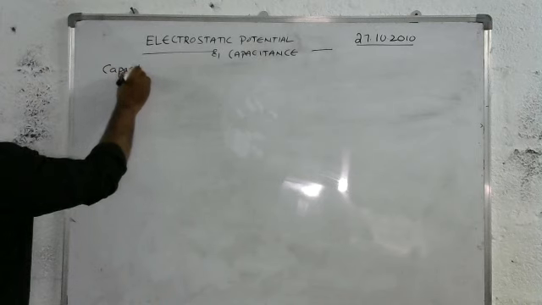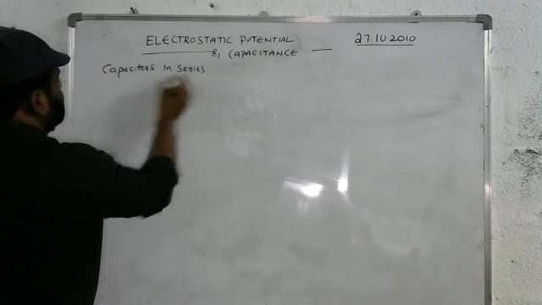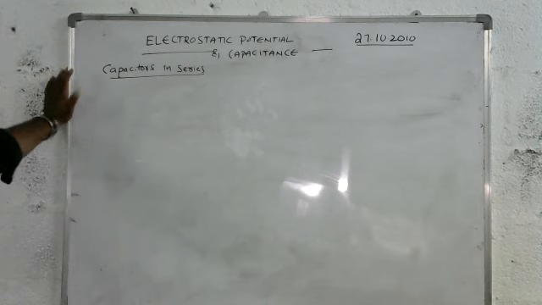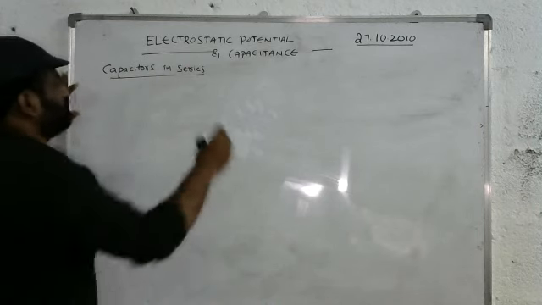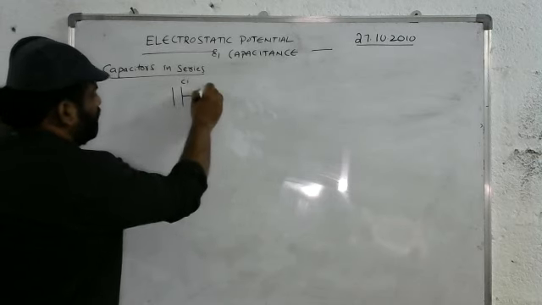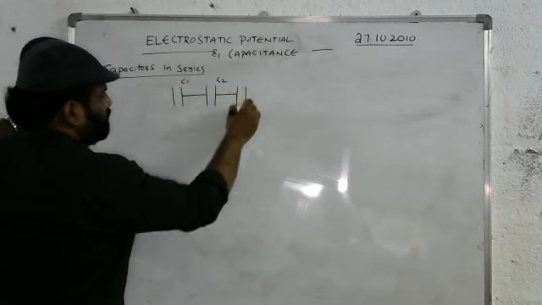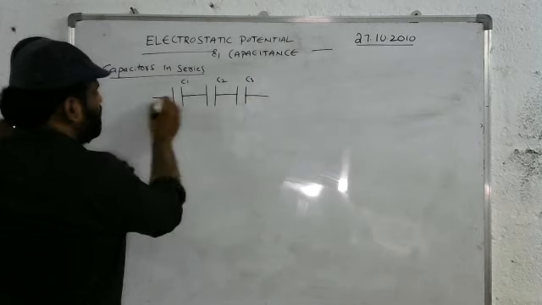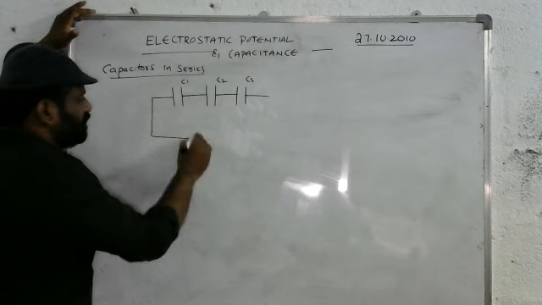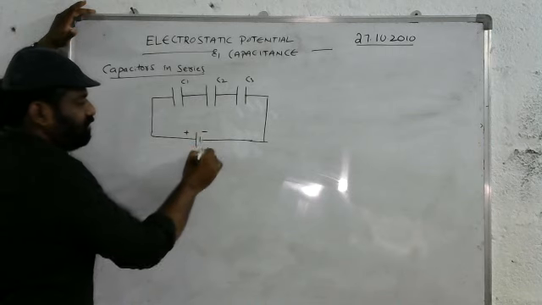Capacitors in series. What is meant by a series combination of the capacitors? Suppose you take three capacitors, let this be capacitor C1, this is capacitor C2, and this is capacitor C3, and these three capacitors are connected like this to a battery of potential V.